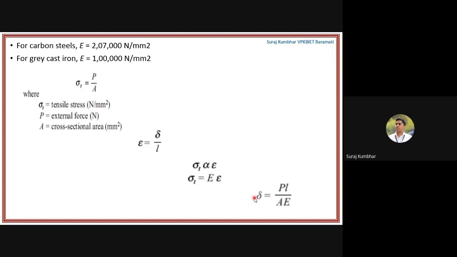So I will modify the equation and I will get delta is equal to P into L upon A into E. Okay, that is force into length upon cross-sectional area into Young's modulus. So you can find out the change in length or elongation in a particular component by using this formula, P into L upon A into E.